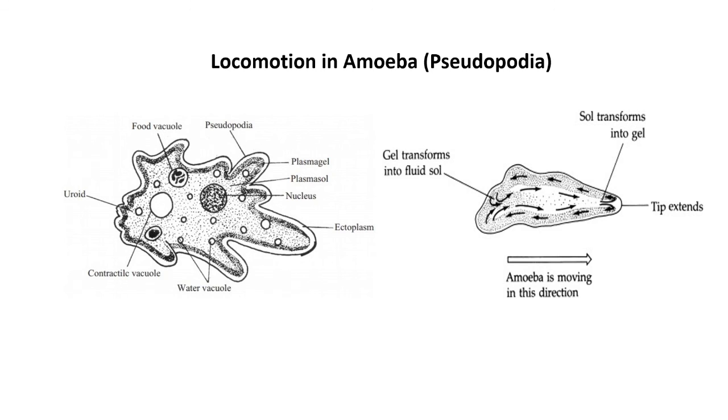For example, locomotion through cilia, then locomotion through flagellum, and in the case of rhizopods, locomotion through pseudopodia. So if an exam question asks you to describe in detail locomotion in protozoan animals, or write a short note on locomotion in protozoan animals, you have to mention all these things.